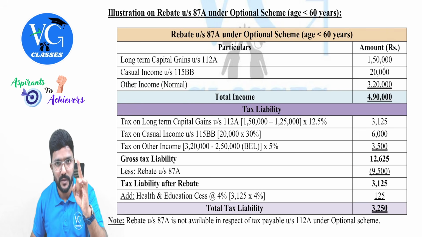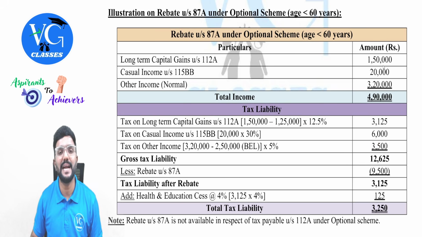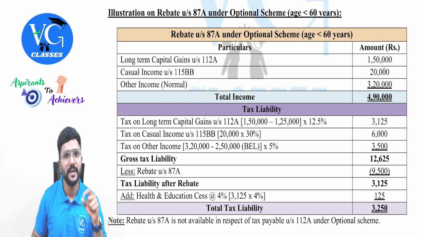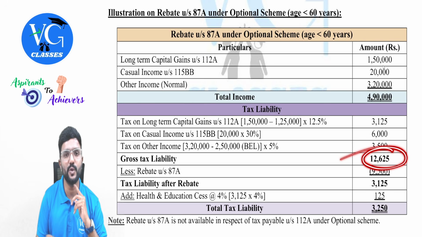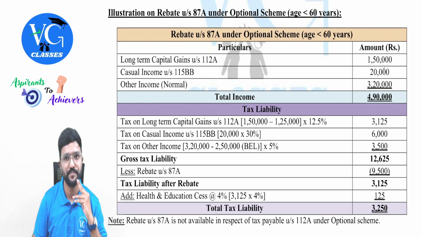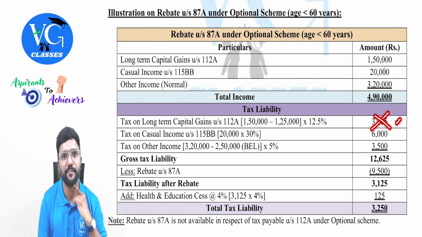Guys, now pay attention. What is the amount of rebate available under section 87A for an assessee who is following optional scheme? Actual tax liability or 12,500, whichever is lower. Sir, here can we claim full 12,500? No, not possible. Why? Because rebate is not available against tax calculated on long-term capital gain under section 112A.